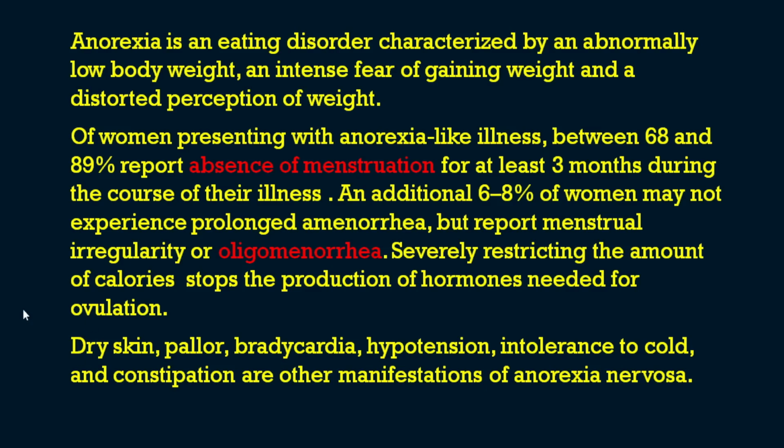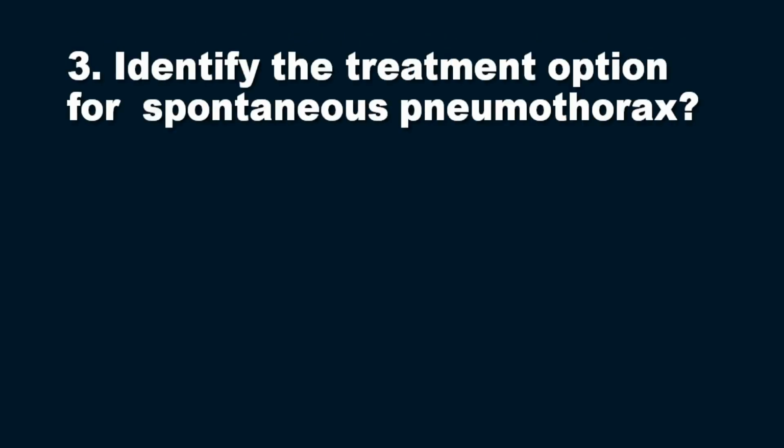And other features include dry skin, pallor, bradycardia, hypotension, intolerance to cold, and constipation. These are the other manifestations which can be seen in patients with anorexia nervosa. So this is in short regarding the manifestations of anorexia nervosa and especially the menstrual features. Okay, so we can see the third question in this series.